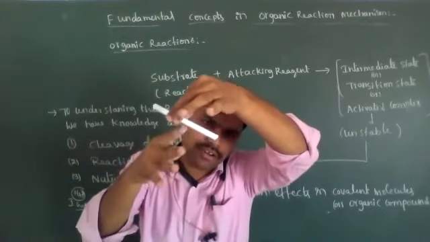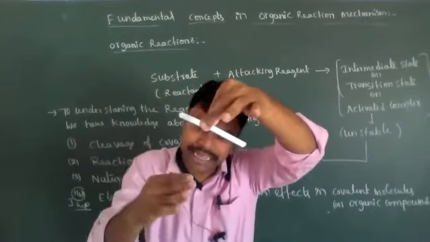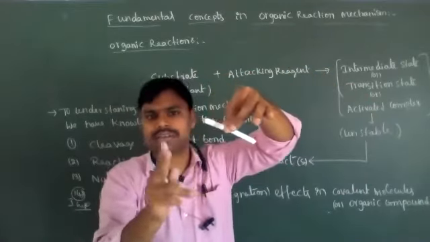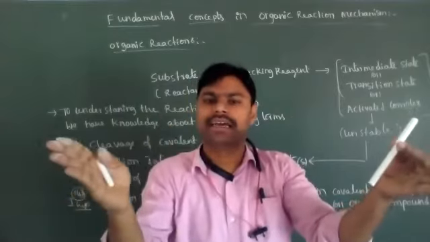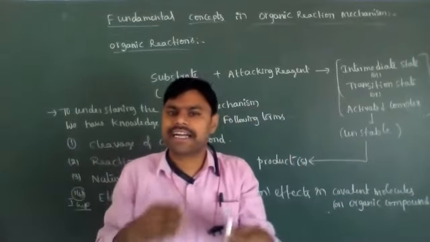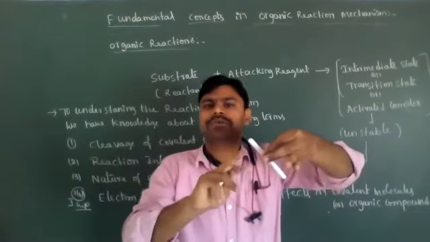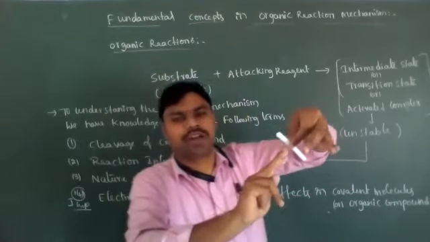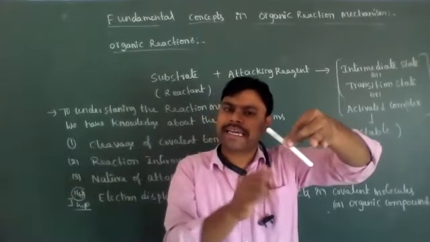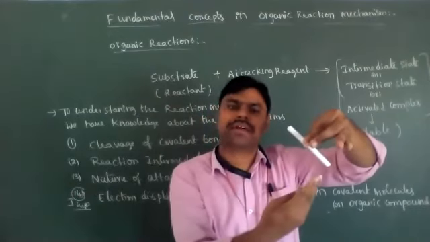Again, that covalent bond we are cleaving, or breaking, in one of two ways. Homolytically means the shared electrons are distributed equally, and that cleavage is known as homolytic cleavage. If the shared electron pair is distributed unequally, two electrons go to only one of the bonded atoms, and the other atom does not get any electrons.